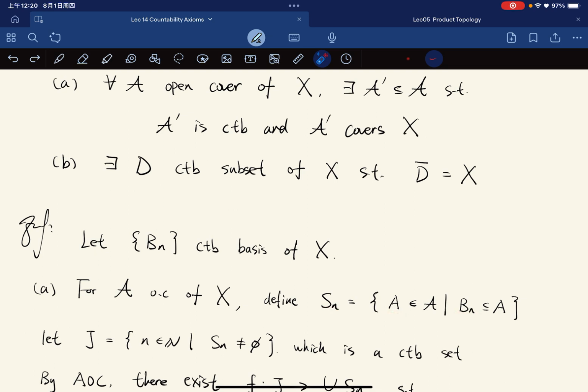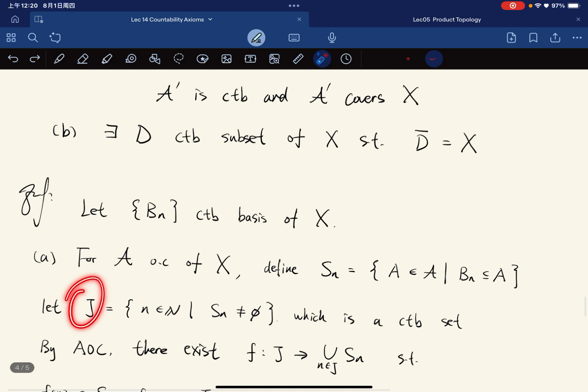And let J be the set of n such that Sn is non-empty. J is a subset of the natural numbers, which is a countable set. It could be finite, it could be infinite, but it is a countable set. And you might ask, what if J is empty? In fact, J cannot be empty.